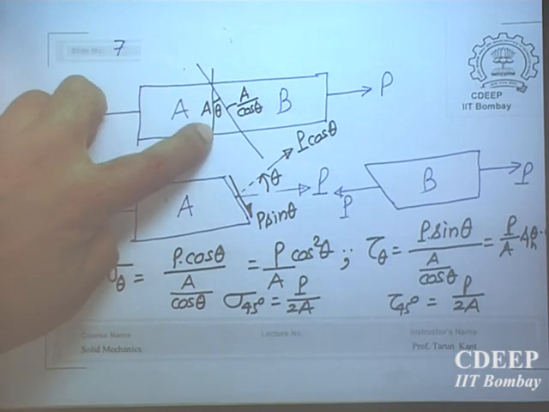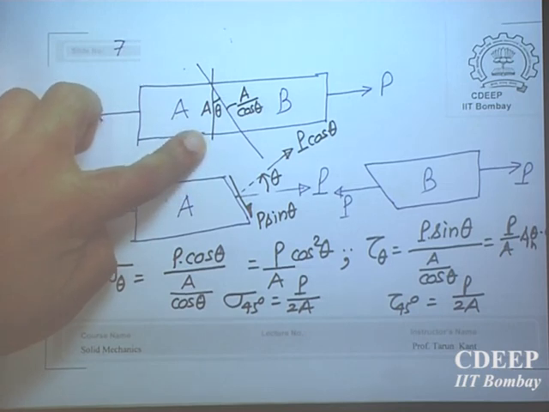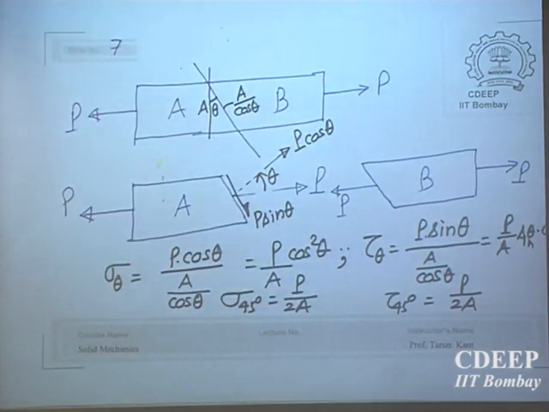Now you must have noted, when is the maximum normal stress? Maximum normal stress P by A, when theta equal to 0. Shear stress is 0. There is no shear stress. So on the plane corresponding to the maximum normal stress, there is no shear stress. Please make a note of this. Whenever there is a maximum normal stress on any plane, shear will disappear there. And what is the maximum shear stress? Maximum shear stress is P by 2A, at 45 degrees.